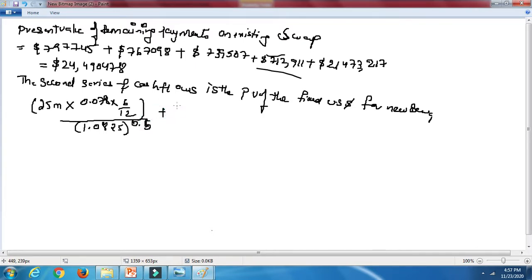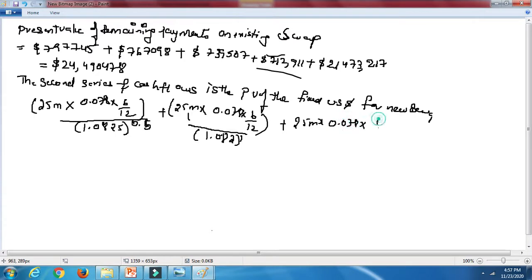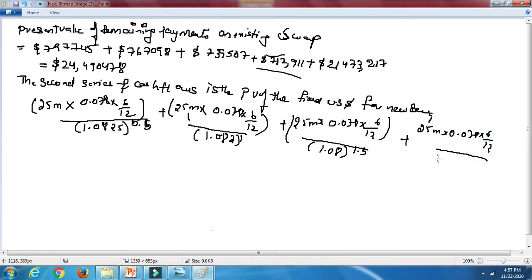Plus 25 million into 0.078 into 6 by 12 divided by 1.082 power 1, plus 25 million into 0.078 into 6 by 12 divided by 1.08 power 1.5, plus 25 million into 0.078 into 6 by 12 divided by 1.09 power 2.